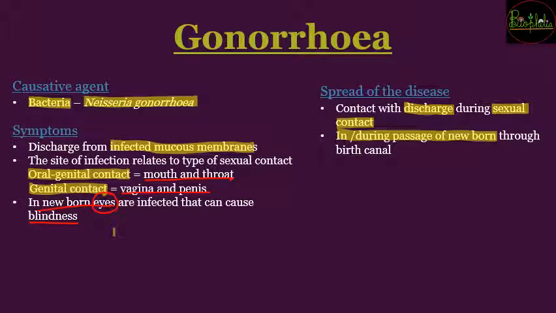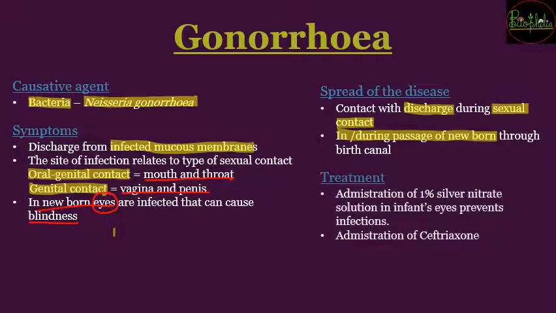So when a newborn passes through the birth canal, and if that newborn comes into contact with that discharge fluid, in that case the spread can also occur in the newborn. So there is a treatment for this disease, that is administering 1% silver nitrate solution in the infant's eyes, and because of silver nitrate the infection would be stopped.